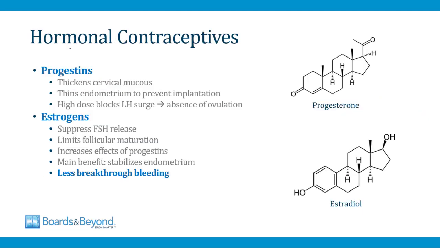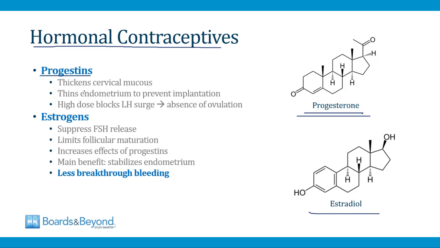Okay, moving on, now let's talk about hormonal contraceptives, and this refers to using drugs that function like the natural hormones progesterone and estrogen or estradiol. Some hormonal contraceptives function as progestins. These mimic the effects of progesterone.